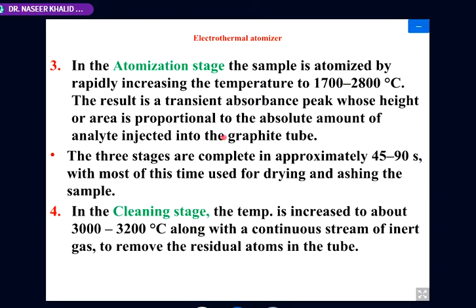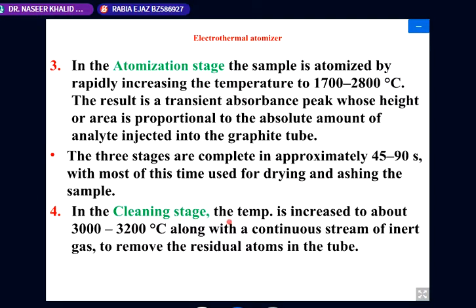Okay. Now all these stages, 1, 2, 3, drying, ashing, and atomization, take roughly 45 to 90 seconds. It depends upon the programming which we set for this. This is programmed heating. It is not out of control. We are controlling it and we are managing it.